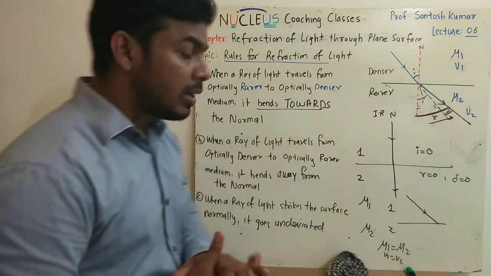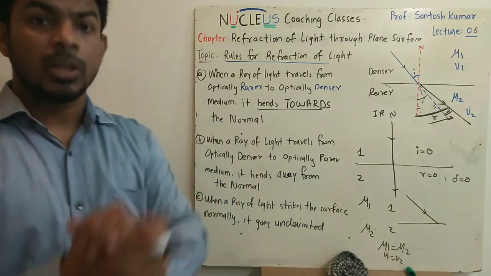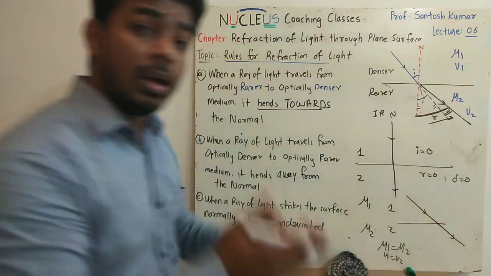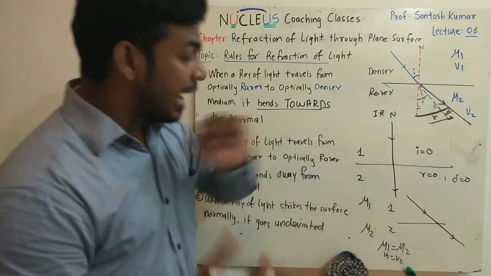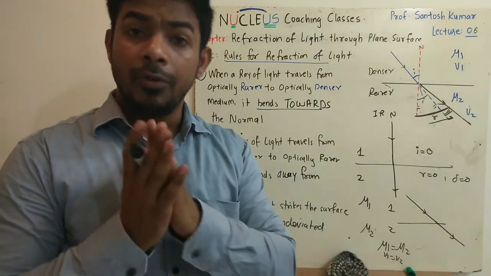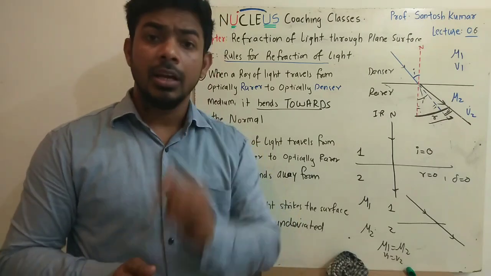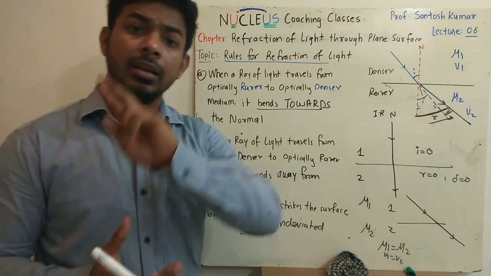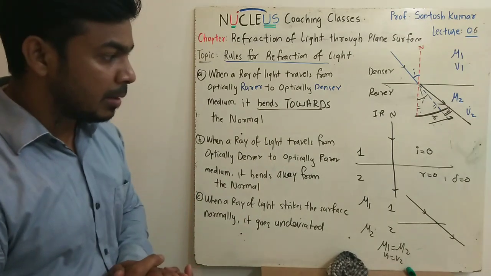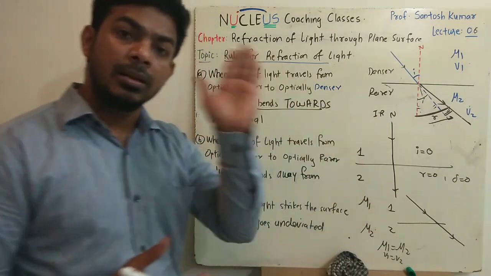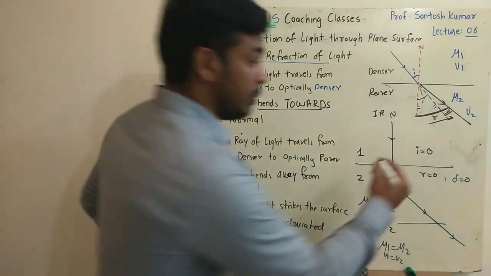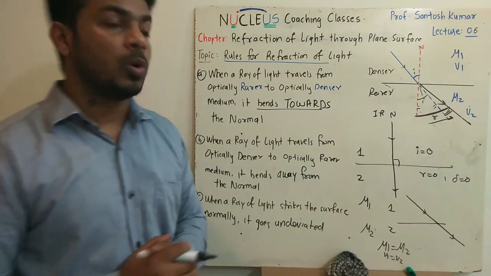So remember, a ray of light traveling from one optical medium to another optical medium obliquely may go undeviated, provided the refractive index of both the media remains the same. So under two conditions, a ray of light will never bend away from its path. First, if it is incident normal to the surface. Second, the refractive index of both the media is the same. So this is a special case you need to remember. A ray of light traveling from one optical medium to another goes undeviated under two conditions: if it is incident normal to the surface or if the refractive index of both the media is the same.